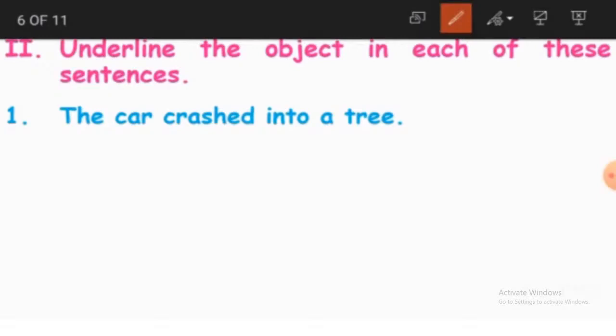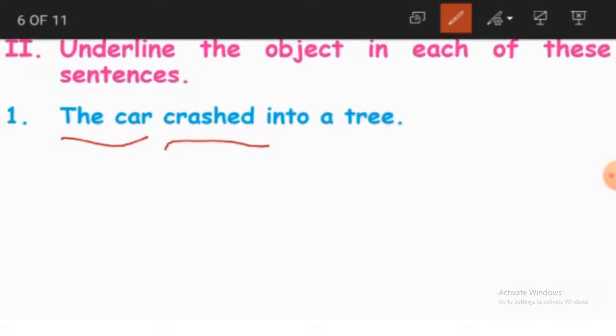So what will be the object here? As we learnt earlier, we'll first see what the subject is here. Any guesses, children? Yes, the car, because we are talking about the car here. So the car is the subject. What happened to the car?